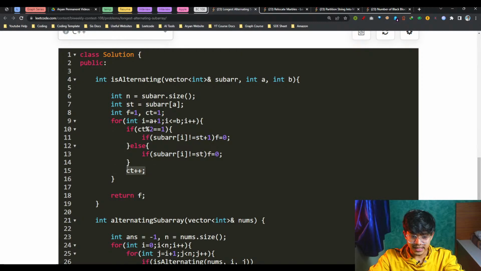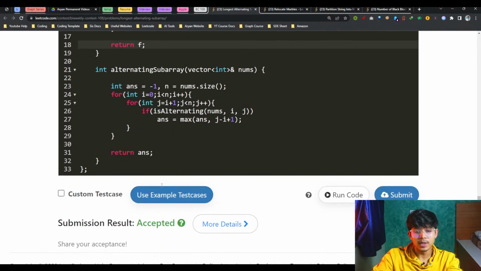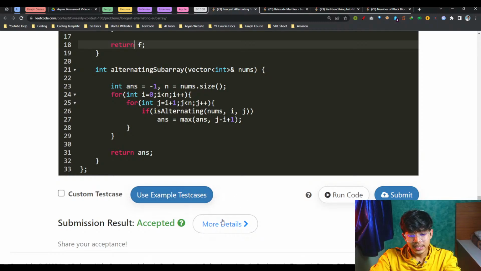It will just keep on going. If at any point my flag becomes false, then I can simply say, hey bro, the flag has become false. So it will return a 0, or else it will return a 1, which means that it was alternating. So that was it for the first problem.